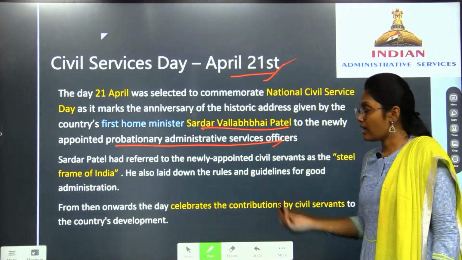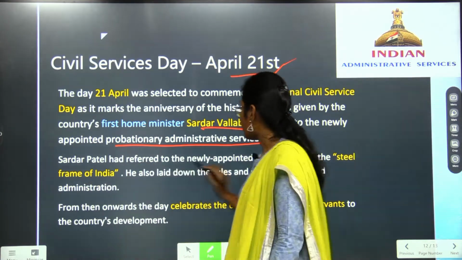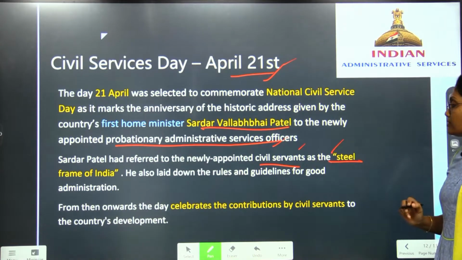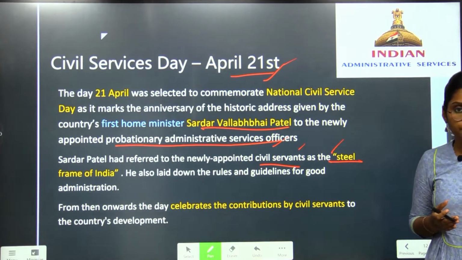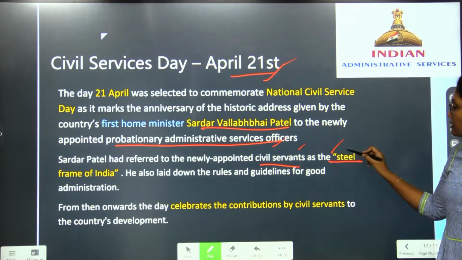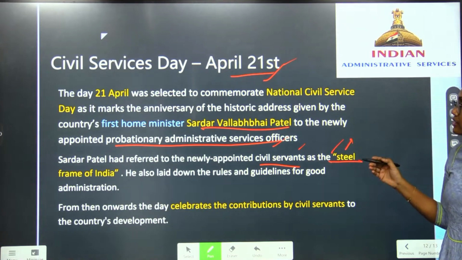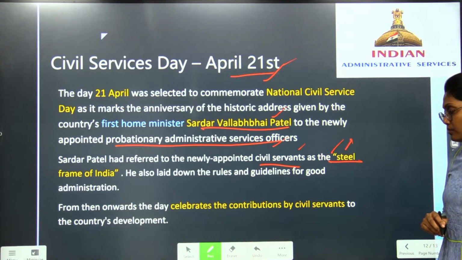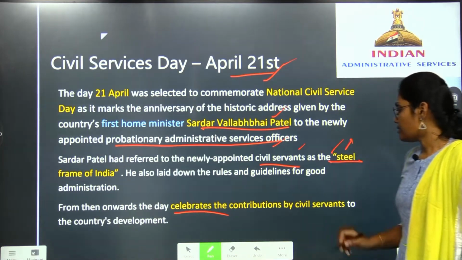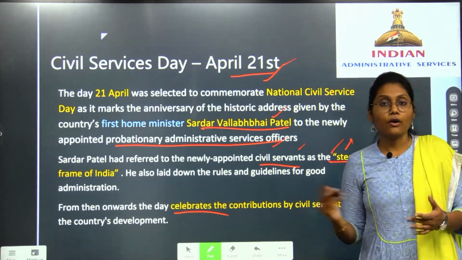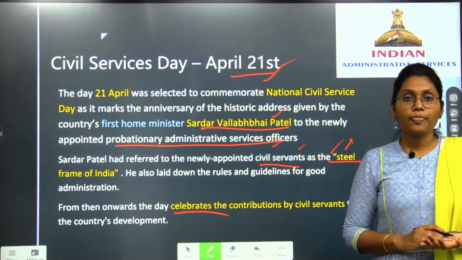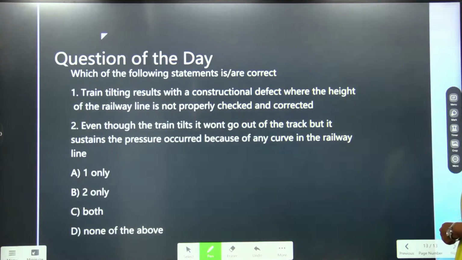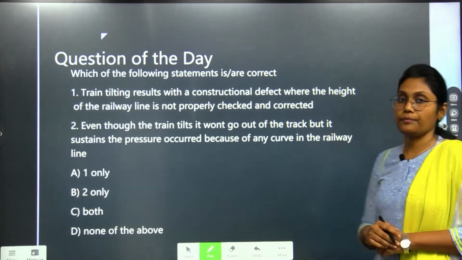from that year. In that speech, he also suggested that the entire civil servants of India are considered the steel frame of India. Right? You may get a question: who gave the statement 'steel frame of India'? That is none other than our first Home Minister Sardar Vallabhbhai Patel. And hence, the contributions of all the civil servants over the years are celebrated on Civil Services Day. Okay, moving forward, let us see the question of the day.